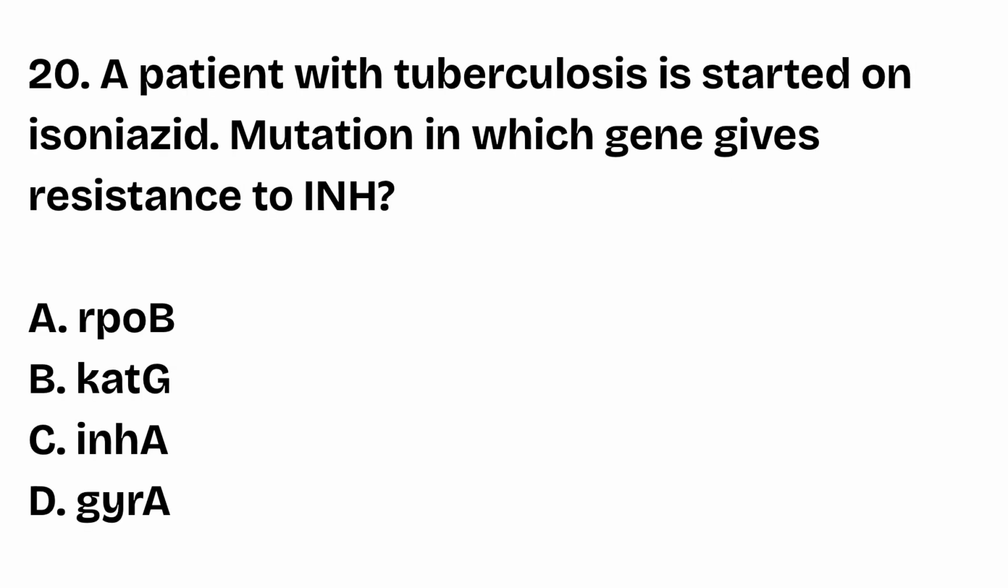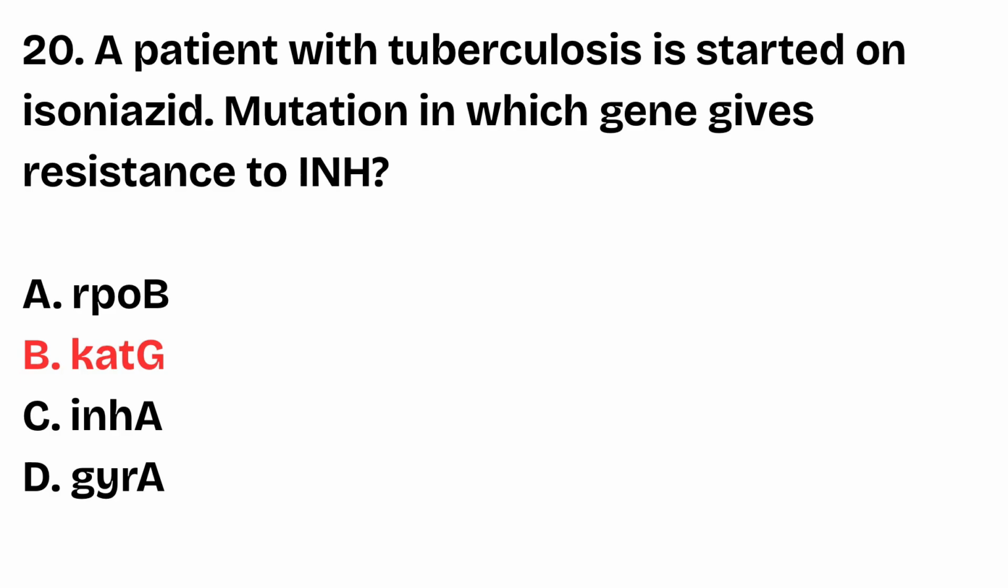Question number 20. A patient with tuberculosis is started on isoniazid. Mutation in which gene gives resistance to INH? rpoB, katG, inhA, gyrE. The right answer is option B, katG. Isoniazid requires activation by katG gene encoded catalase peroxidase enzyme. Mutation in katG gene leads to failure to activate isoniazid, which results in drug resistance.